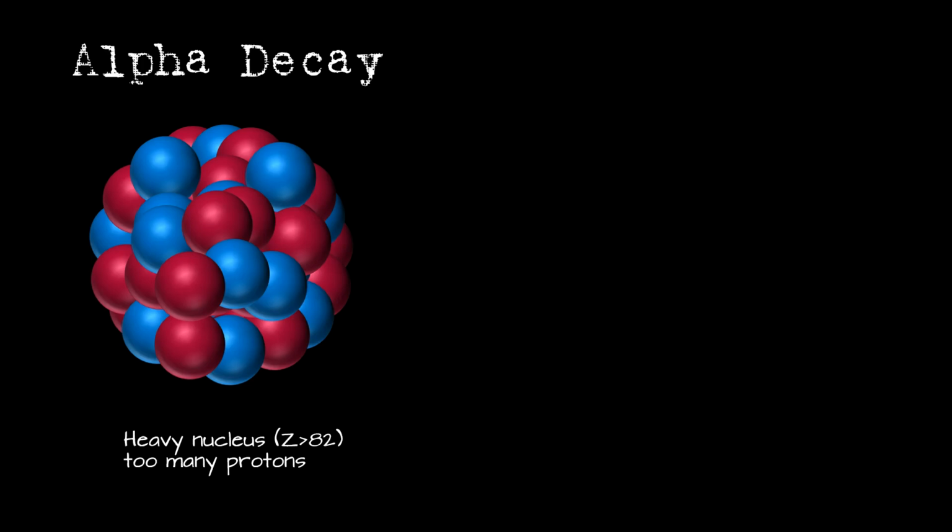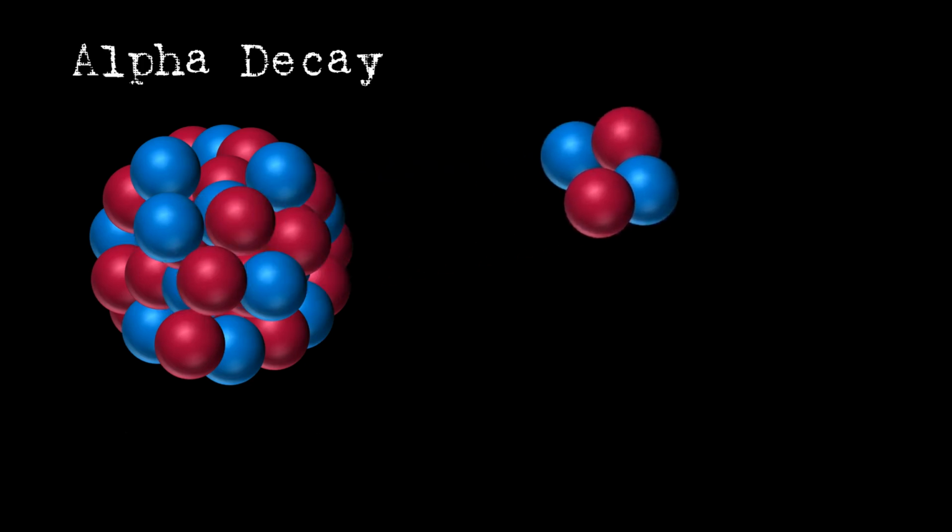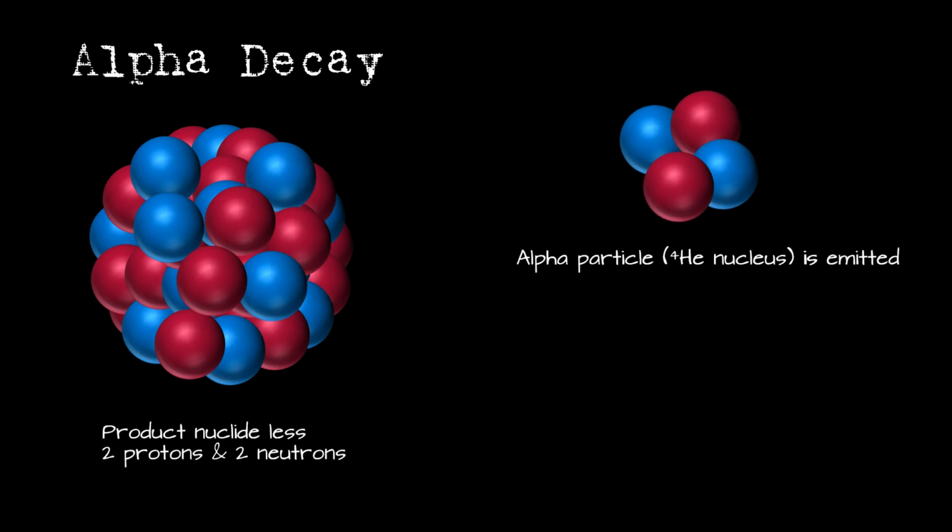In the alpha decay process, a cluster of 2 protons and 2 neutrons is spontaneously emitted from the nucleus in order to reduce both protons and neutrons in these heavy isotopes. This combination of nucleons is called an alpha particle and is equivalent to a helium-4 nucleus.